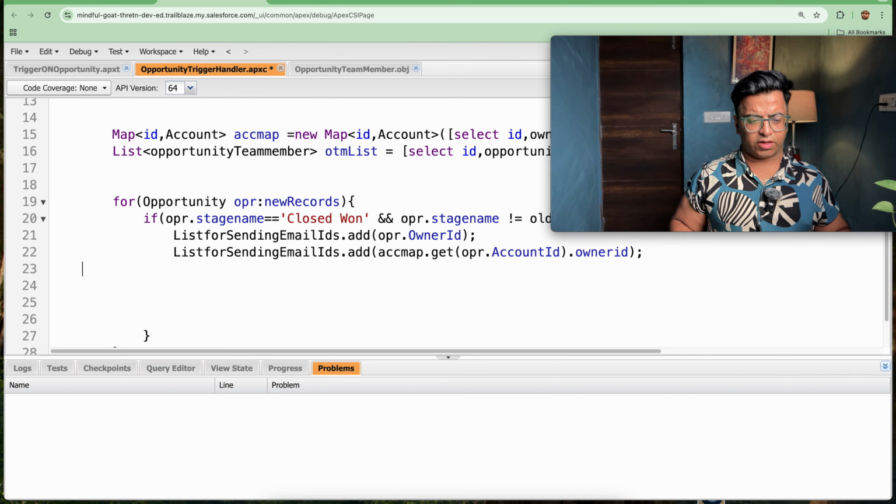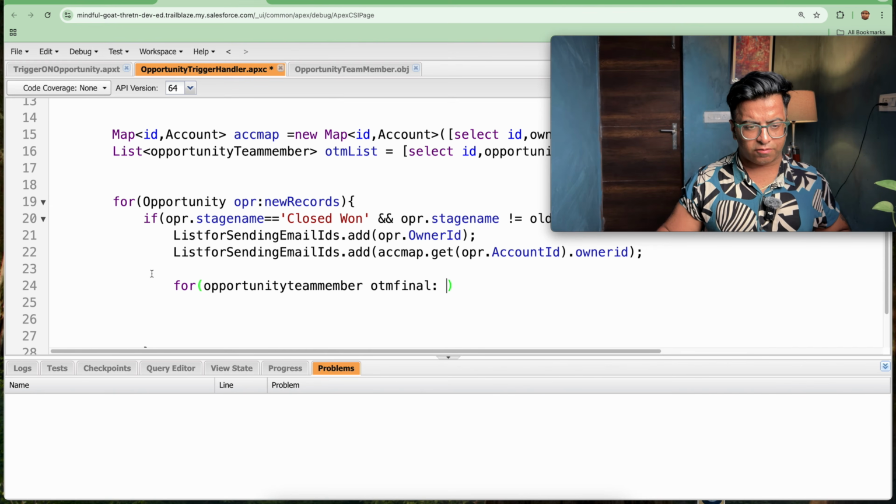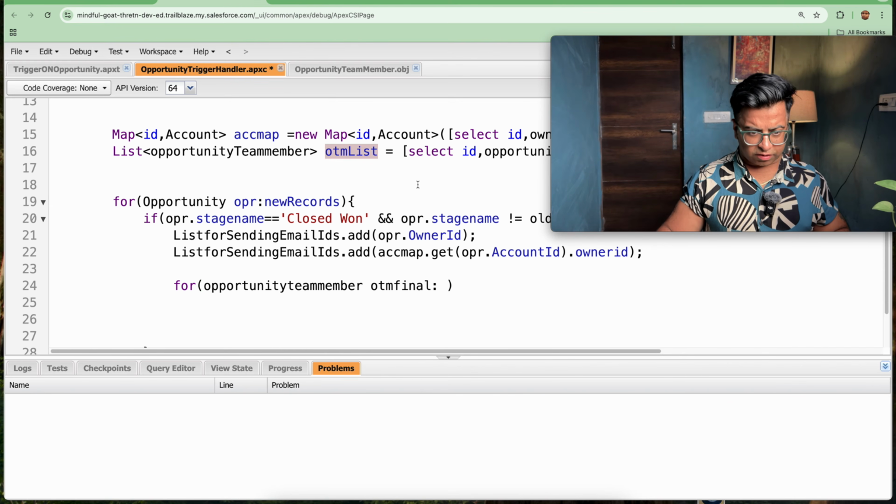So what I will be doing, for opportunity team member OTM final, I will be iterating the OTM list here.